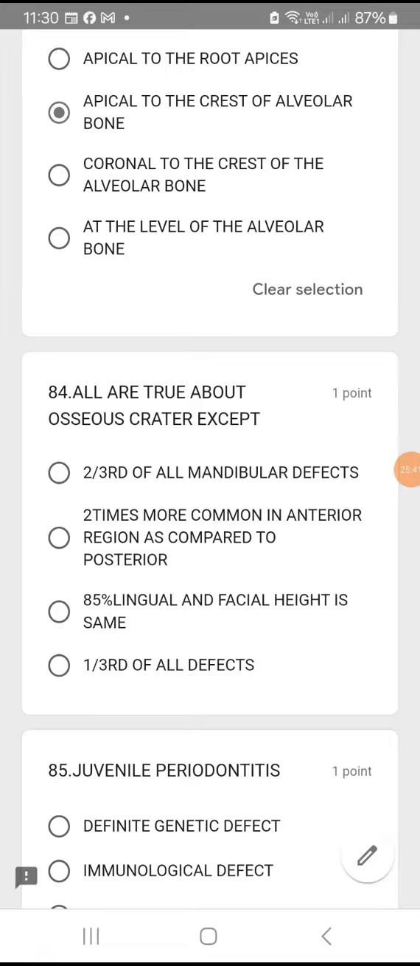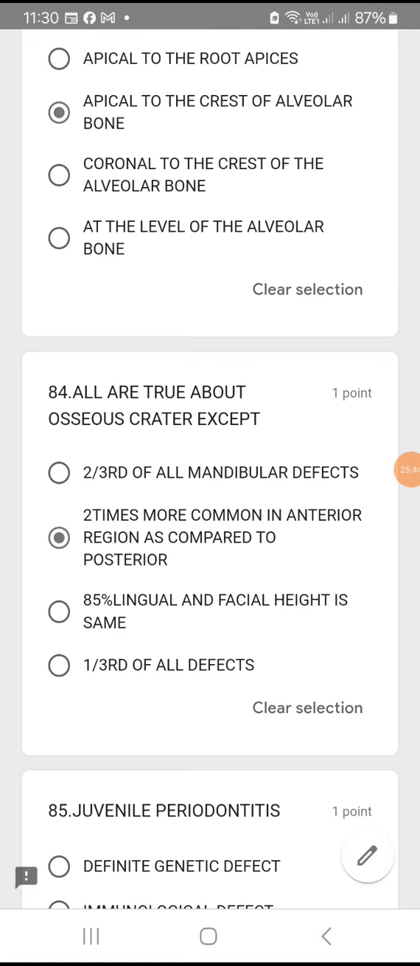Okay, so osseous craters are present mostly in the posterior region. So option B is the right answer.